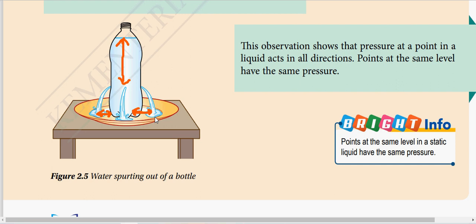So we say that pressure at a point in the liquid will act in all directions. Okay, ke semua arah, and they have the same pressure. So it means that pressure in liquid is actually acting in all directions. Okay, akan bertindak ke semua arah.